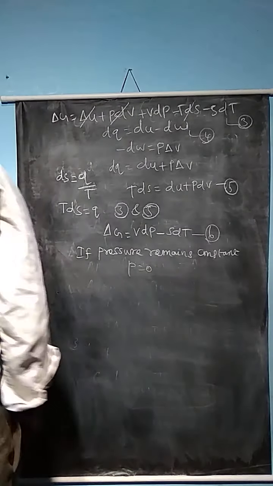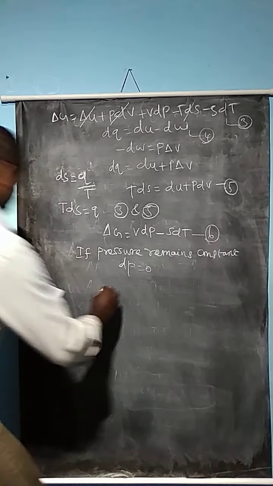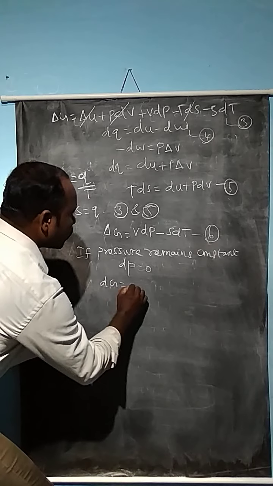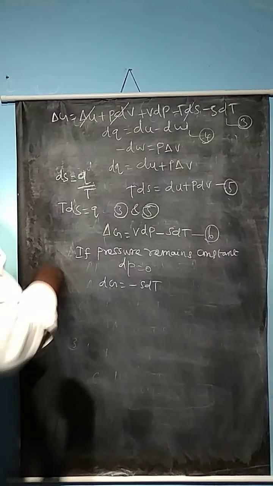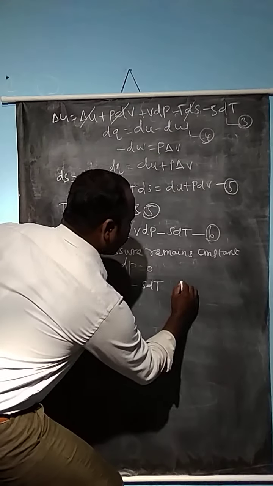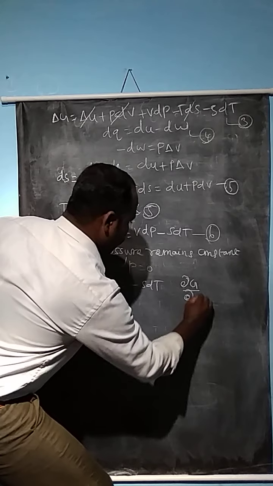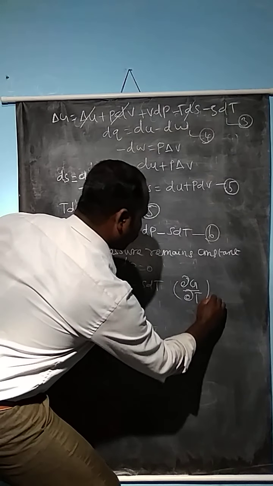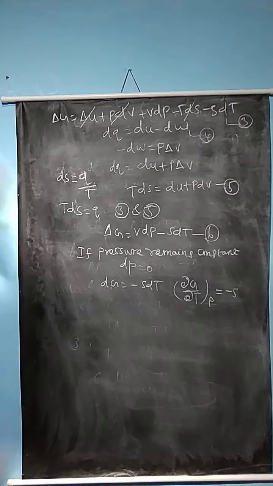Now the equation becomes dG is equal to minus S into dT, and we can write another form: dou G divided by dou T at constant pressure is equal to minus S.